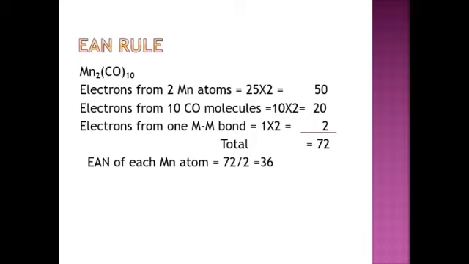The EAN of each manganese atom will be equal to 36. So 72 divided by 2, we get 36. 36 is nothing but krypton's atomic number. So this molecule obeys the EAN rule. That's why this molecule is more stable.